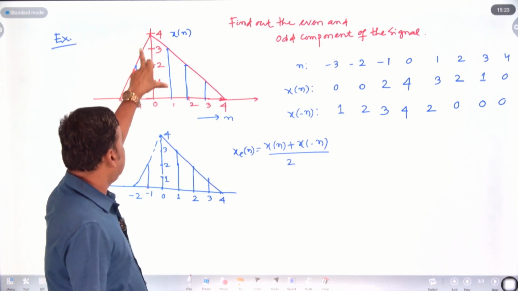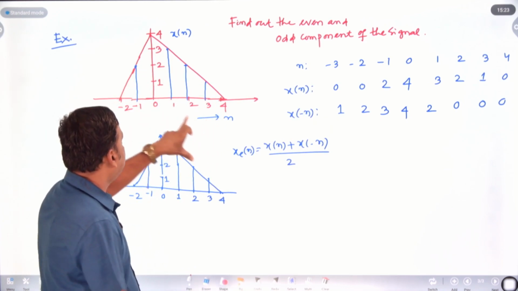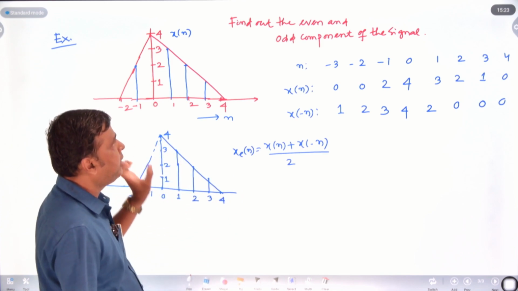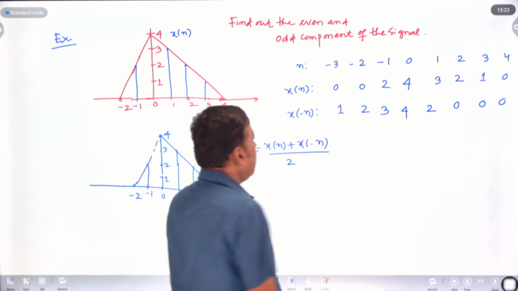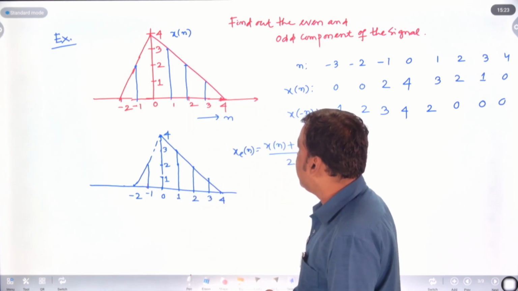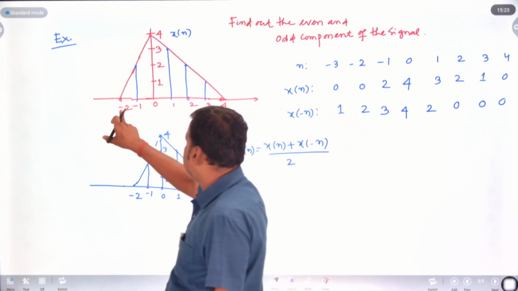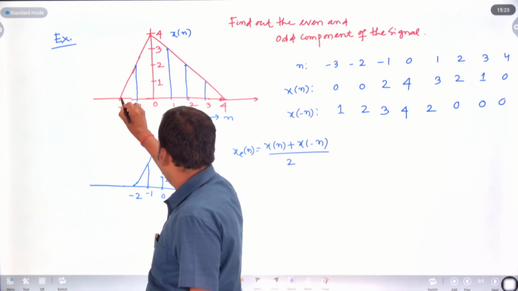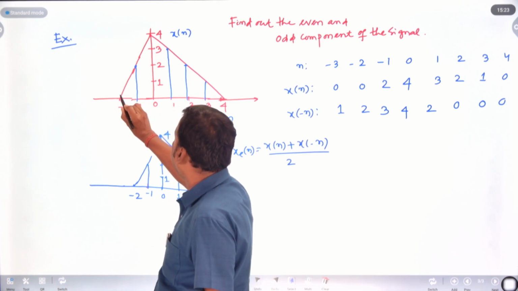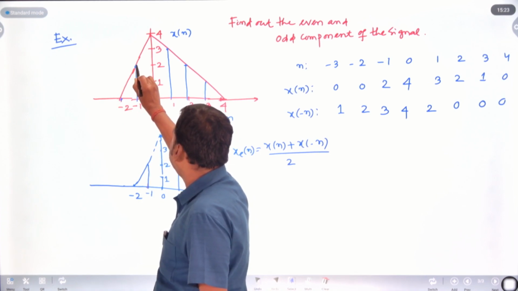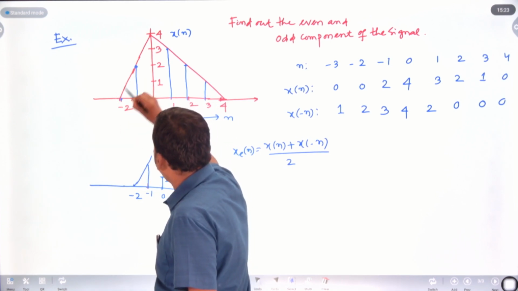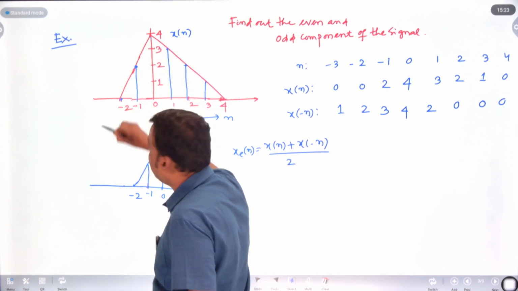So a signal is given here. You have to calculate the even and odd component of the signal. From this figure, you have to sample it. If you sample it, this is your n equal to minus 2. Clearly x of n equal to 0, this value amplitude is 0. At n equal to minus 1, clearly the amplitude is 2. If you join this point and this point and this point, this line will come.